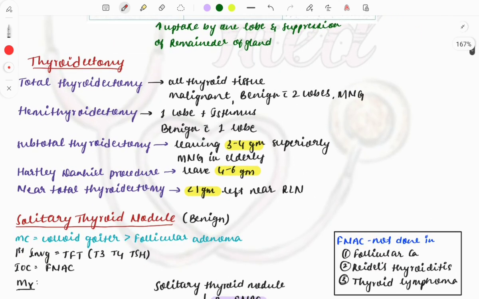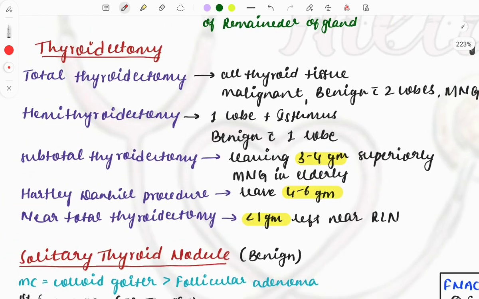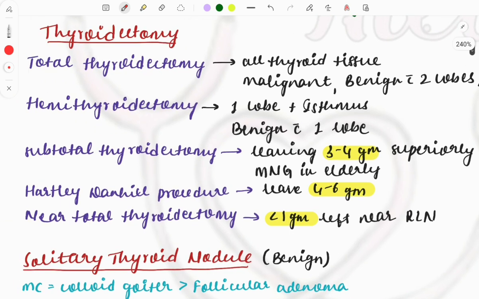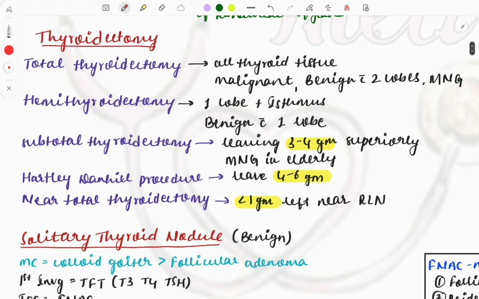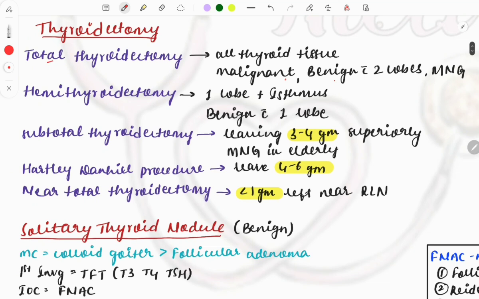Then moving on to thyroidectomy. These are the types of thyroidectomy, and you need to know the procedure in each type, which structures are removed and which are preserved, because questions have been asked on this. Total thyroidectomy is very easy, right? It is complete removal of the thyroid gland. The indications are malignancy, and in benign cases, involvement of two lobes or multinodular goiter. In these cases we will do a total thyroidectomy.